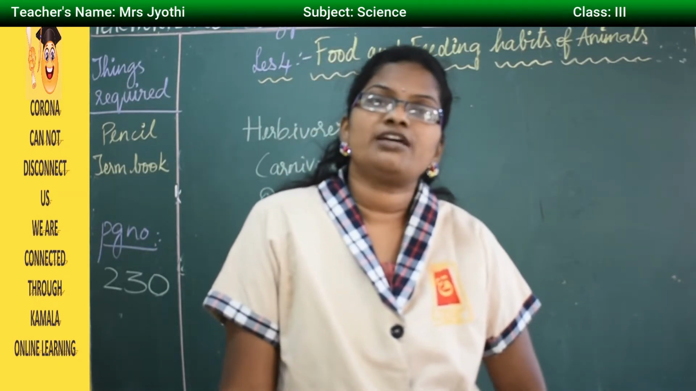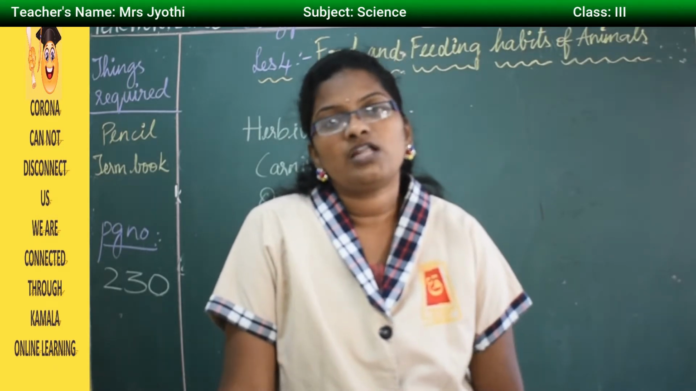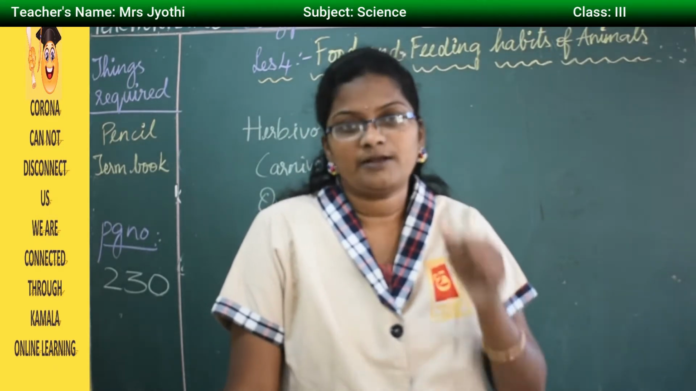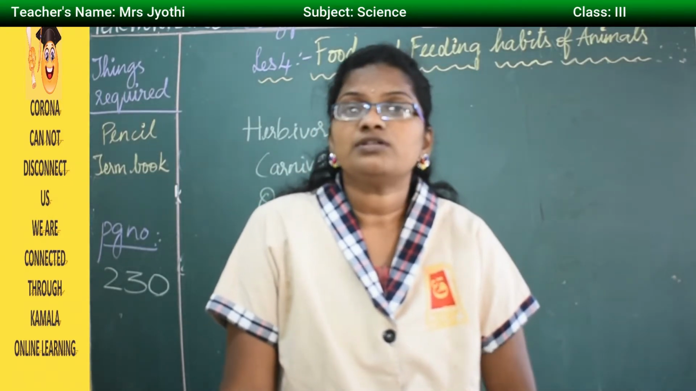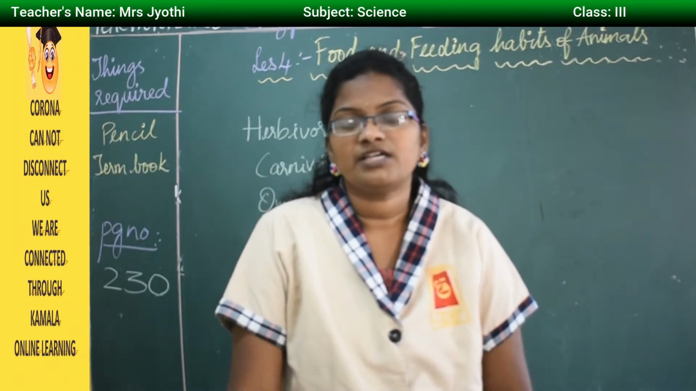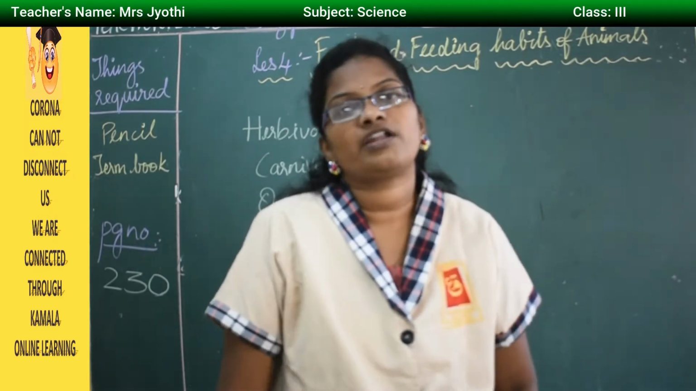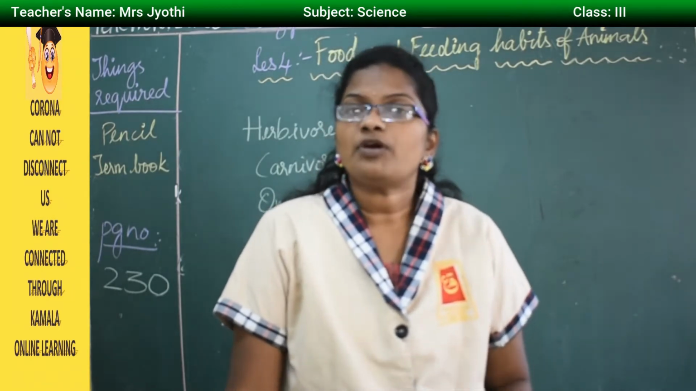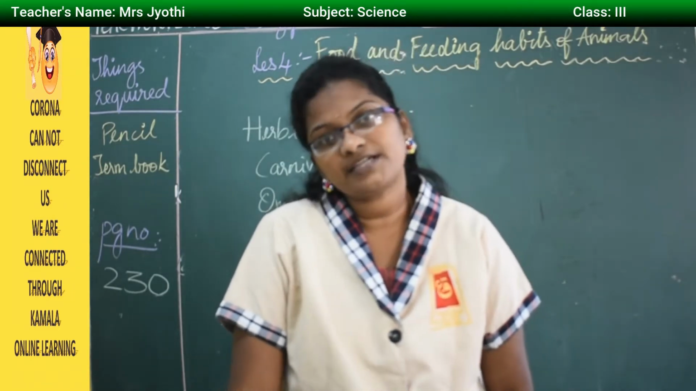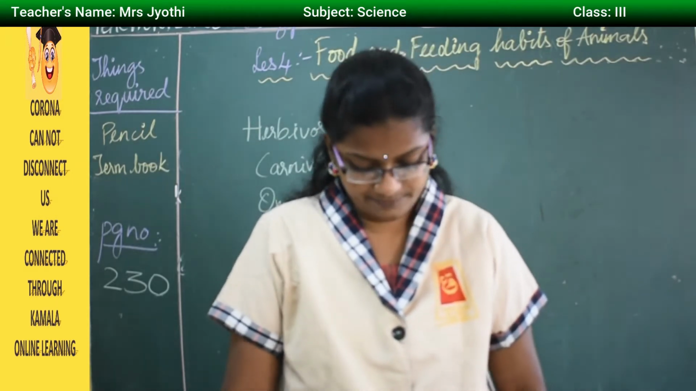Last time there was homework for you, that is the tabular column on page number 229. Hope you all have written that. Then moving on to page number 230. Before that, on page 229 there is a little matter on carnivores. Let us read that and go to the next page. So keep your term books and pencil ready, and open page number 229.